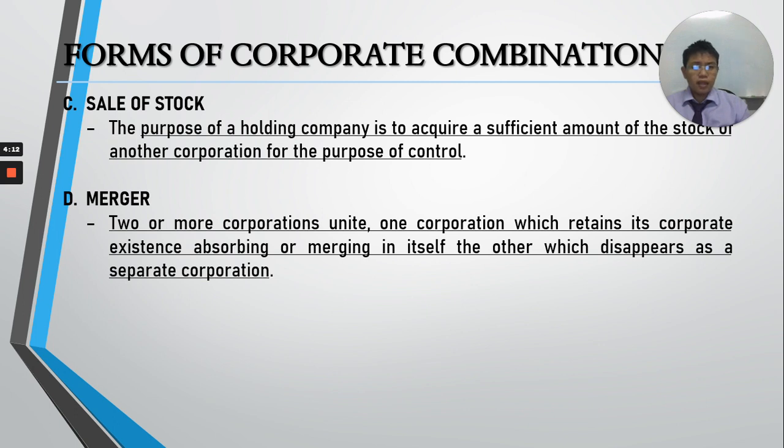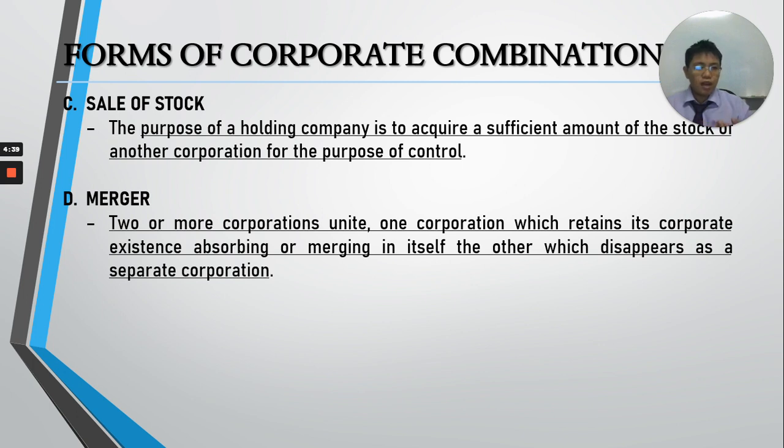Later on, when they enter into a merger, A will become, let us say, class, the one remaining in this example is B corporation. A will become your merged or absorbed corporation, while B corporation will become the merging, absorbing, or surviving corporation. So in short, A is dissolved, A dies.